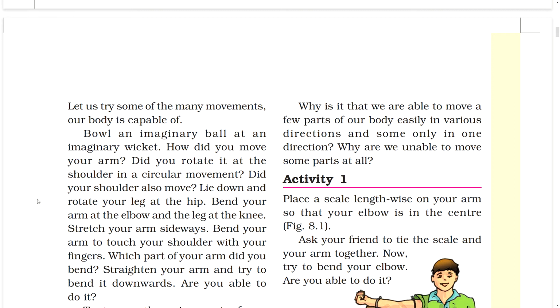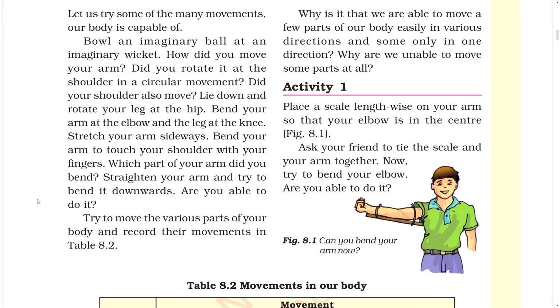Activity 1. Do this. Place a scale lengthwise on your arm so that your elbow is in the center, as in the figure. Ask your friend to tie the scale and your arm together. Now try to bend your elbow. Are you able to do it? Figure. Can you bend your arm now?